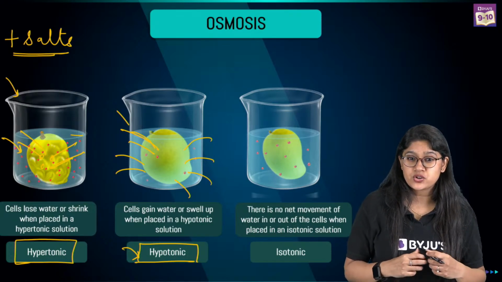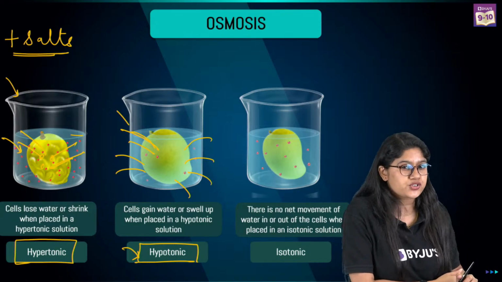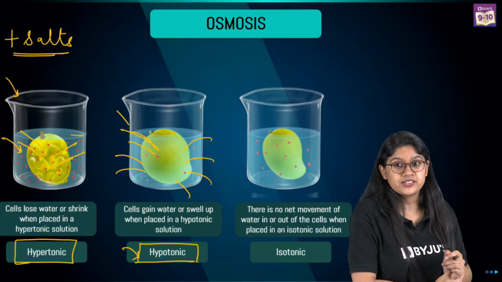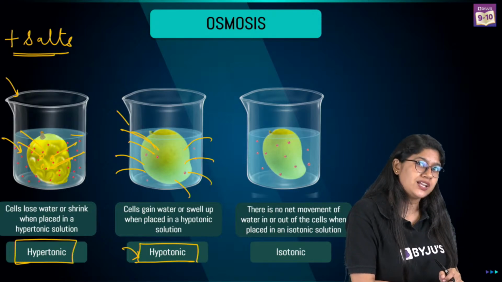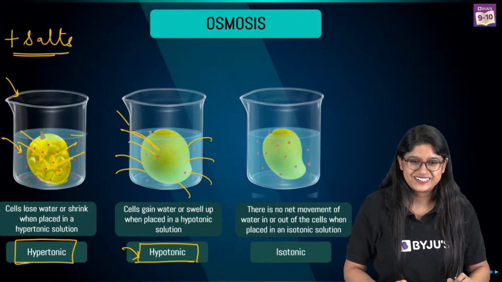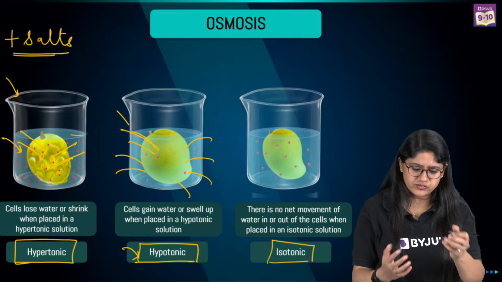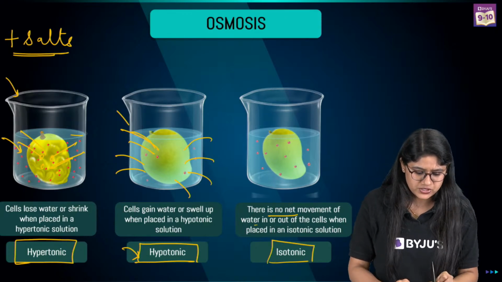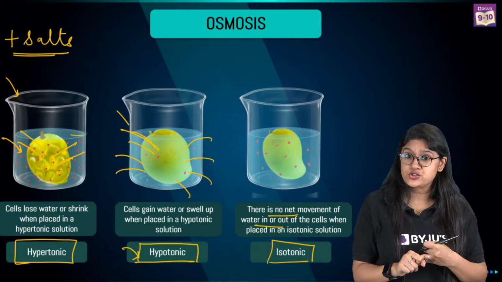Can the shrunken mango expand again after putting it into the hypertonic solution? Very interesting question, right? What do you think? It's a question that we can connect to another topic that we're about to study. And then we have the isotonic solution, where there's no net movement. So we have three types of solutions: hypertonic, hypotonic, and isotonic.